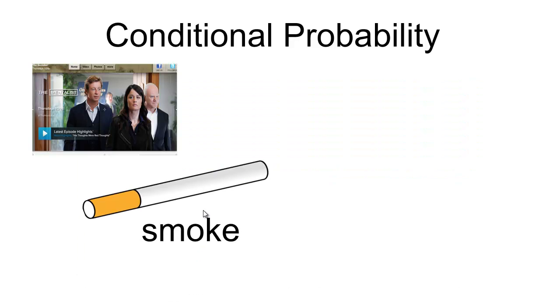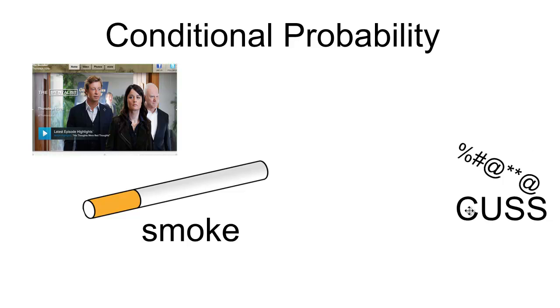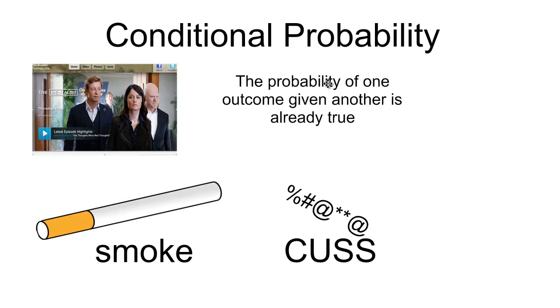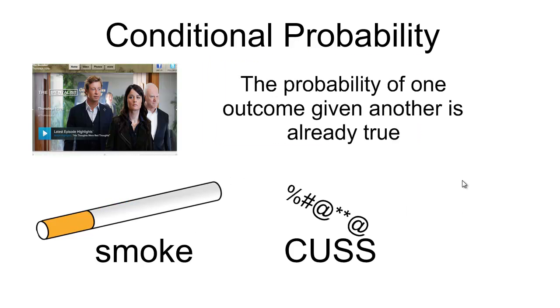And so, if I meet somebody I don't know, and they smoke, the fact that they smoke allows me to estimate with greater accuracy the probability that they cuss. And so conditional probability is the probability of one outcome given that I already know the other one has happened. And so if I know the person smokes, I can predict with much greater accuracy the probability that they cuss.